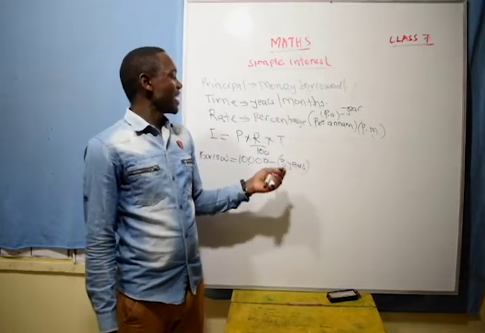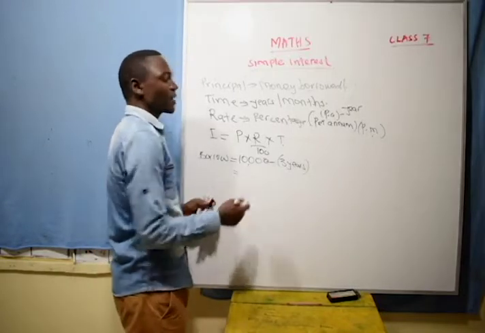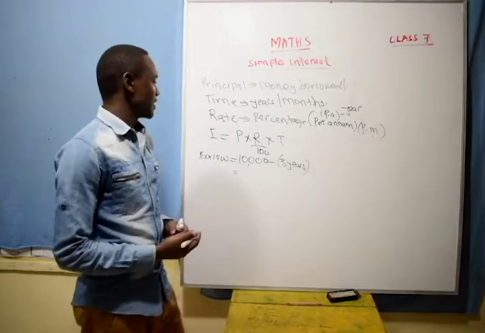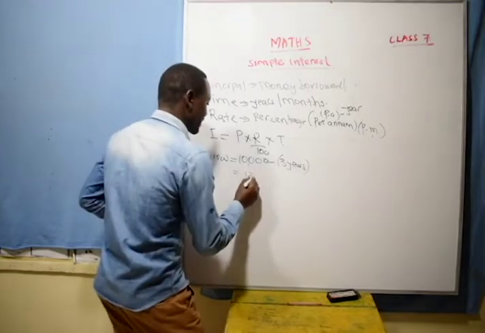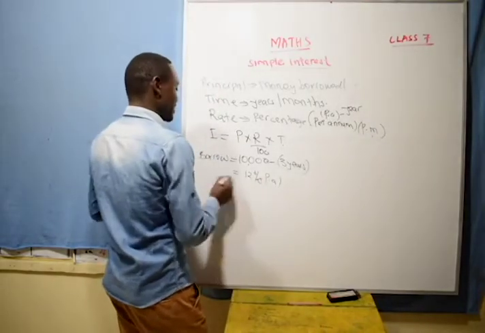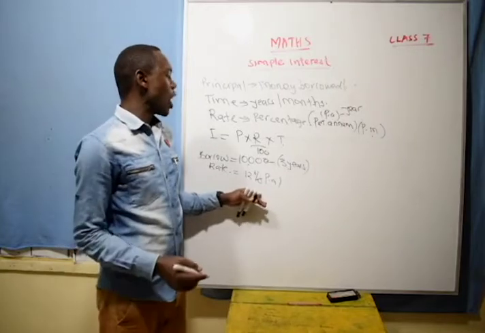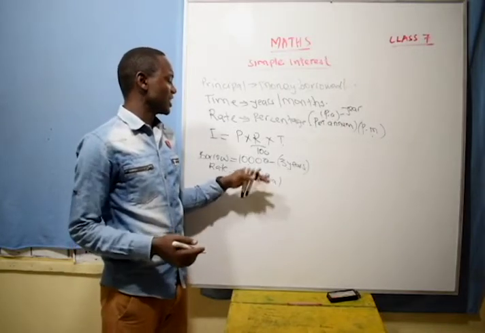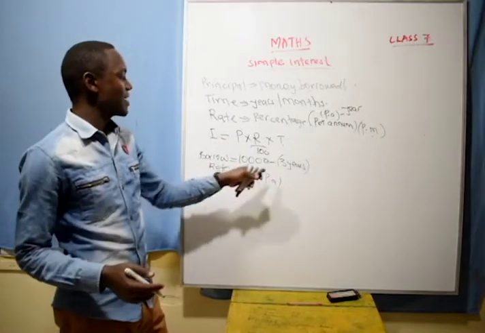That means every year this money is going to have some interest. This bank charges you a rate of 12% per annum, meaning per year. So how much interest are you going to pay to the bank after staying with their money for 3 years?